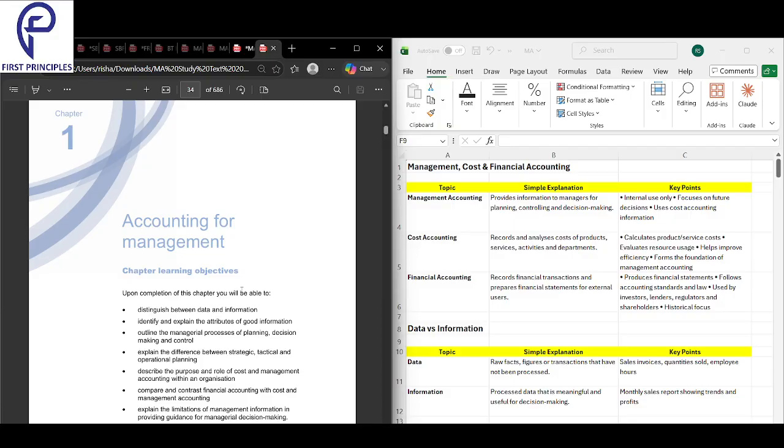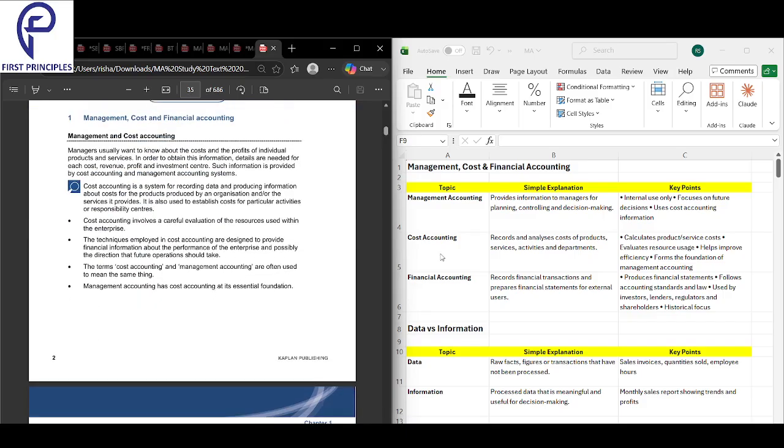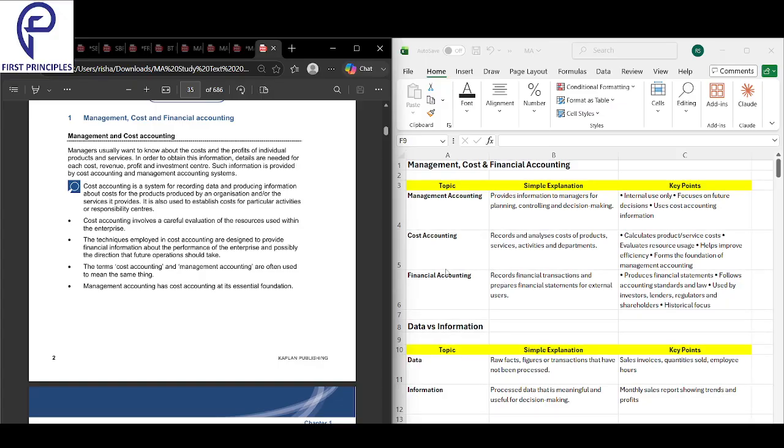First, the topic that we're looking into is the chapter title, and the chapter title is Accounting for Management. So this is the chapter that we're starting as the first chapter. Slowly now moving on, we're looking into management, cost, and financial accounting, all three accountings. So we have the simplified version here and then the textbook version here. First we'll start with management accounting.